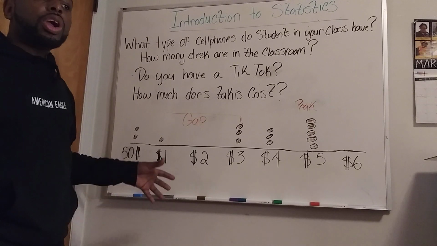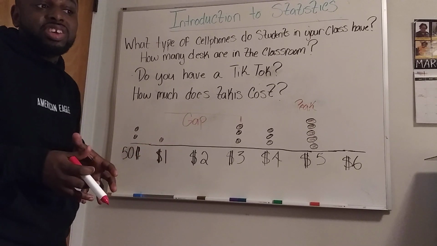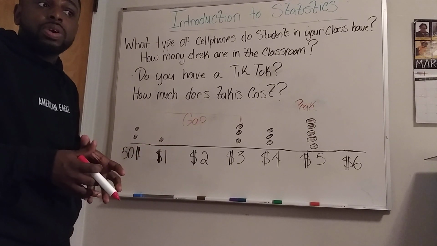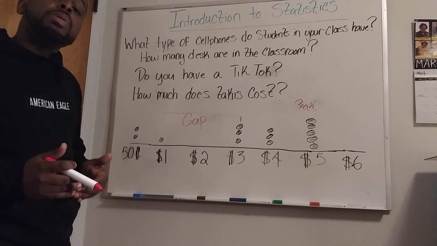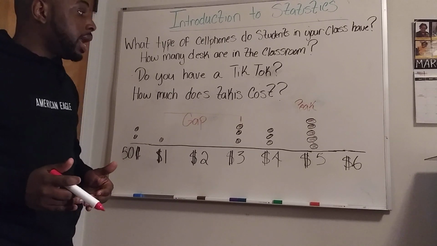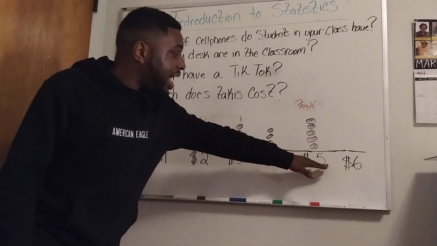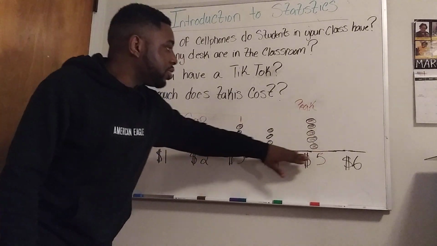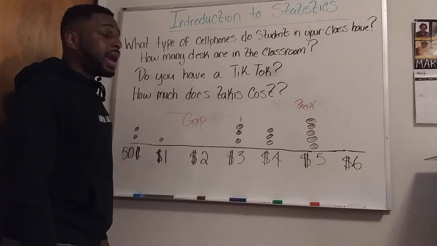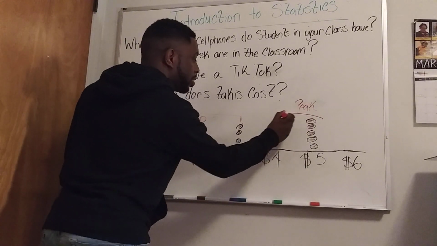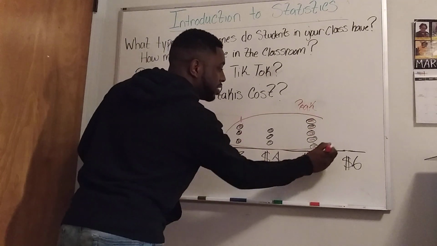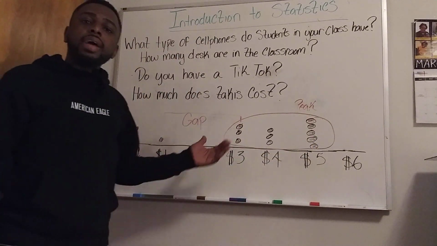A cluster is where a group of information is just collected together. And there can be more than one cluster. But in this case, $3, $4, and $5, they're all in a cluster. So this is my cluster of data. Why is it my cluster?